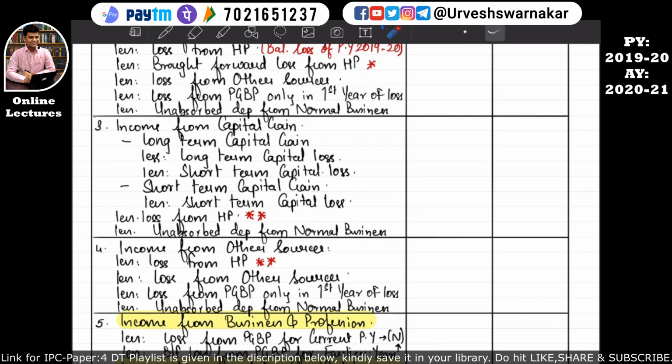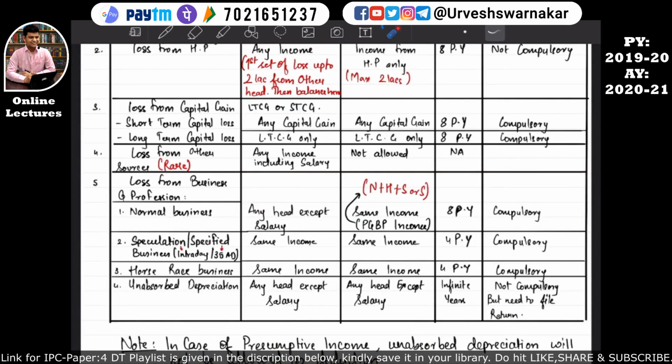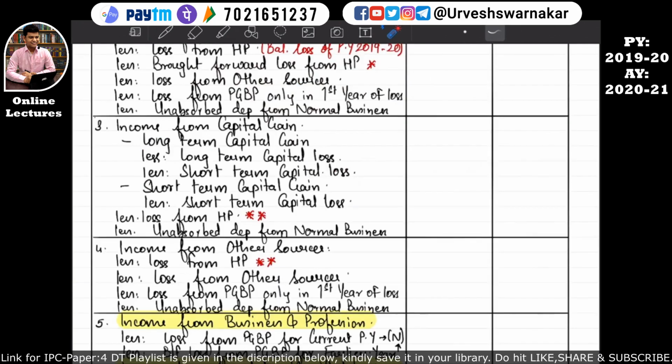And you also know that the losses from other sources cannot be carried forward to the subsequent year, as we have already studied in the note. See here, I hope this is quite clear. So now you can see that the format as well as the notes have a 100% linkage. This is basically the format for presentation in the exam, so that you are aware which income the assessee earns, and against such income which losses can be set off.